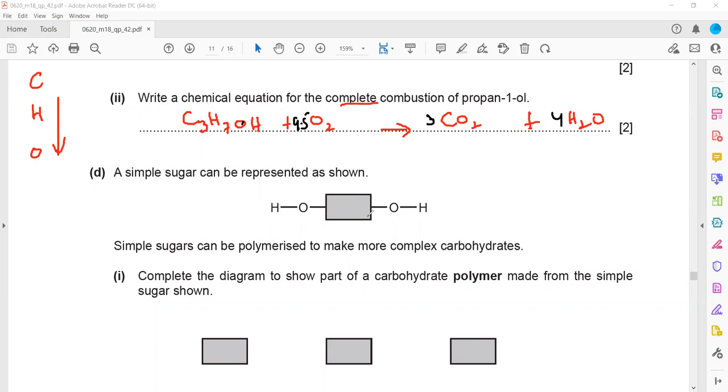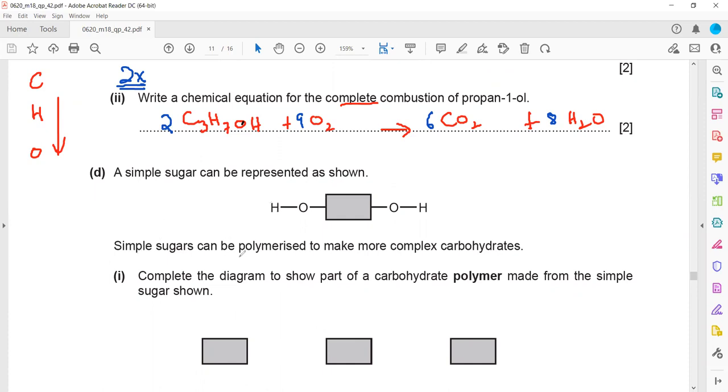But the problem is we don't balance with decimals. So to balance the equation, we multiply everything by 2. The 1 becomes 2, 4.5 multiplied by 2 becomes 9, 3 multiplied by 2 becomes 6, and 4 multiplied by 2 becomes 8. So that is 2, 9, 6, and 8. Those are the numbers we will use to balance this equation. So we start with carbon, followed by hydrogen, and at the last, oxygen.